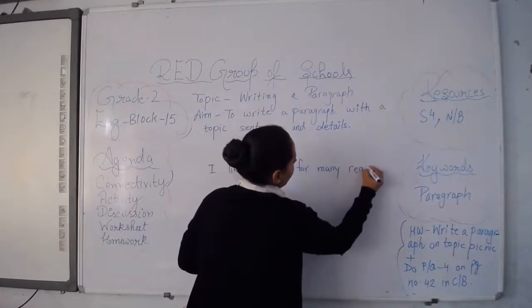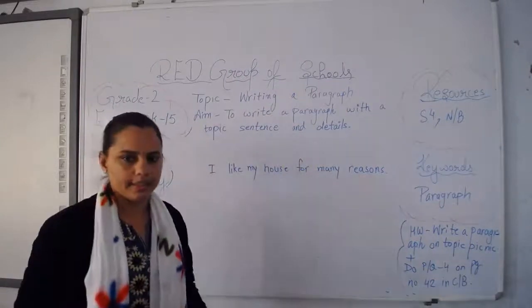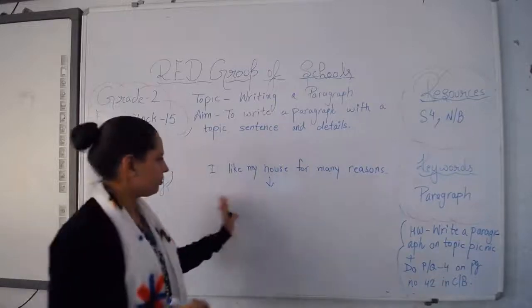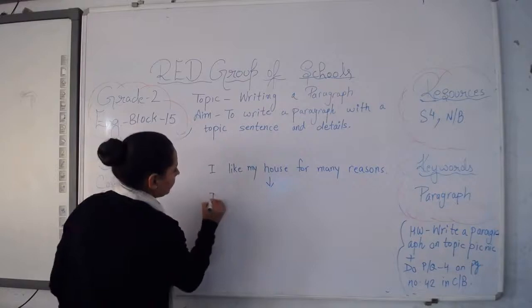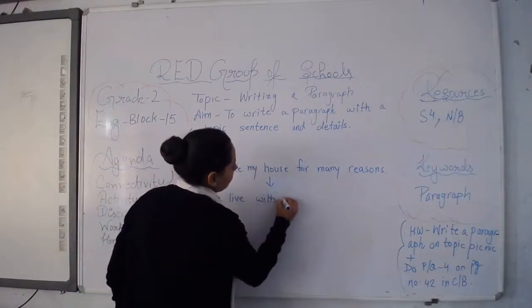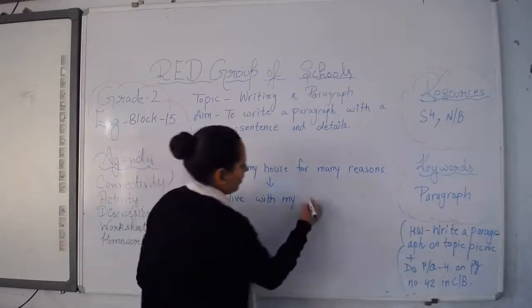This is your topic sentence, or you can also write, I need my house for many reasons. Next, what will you write? You will write like this, I live with my mother and father, or you can write mummy and papa.